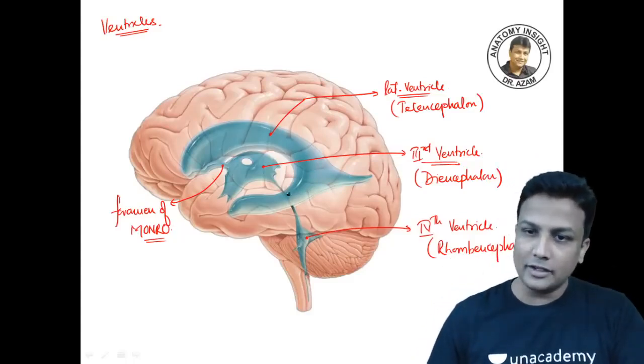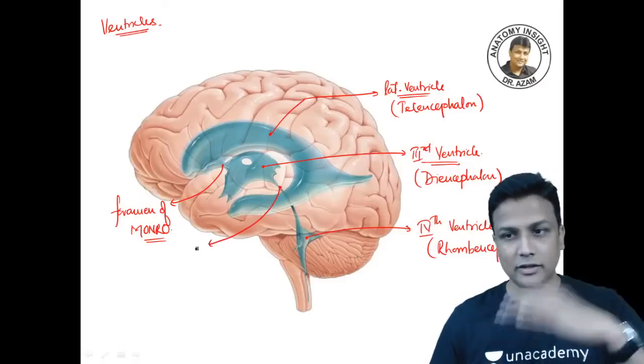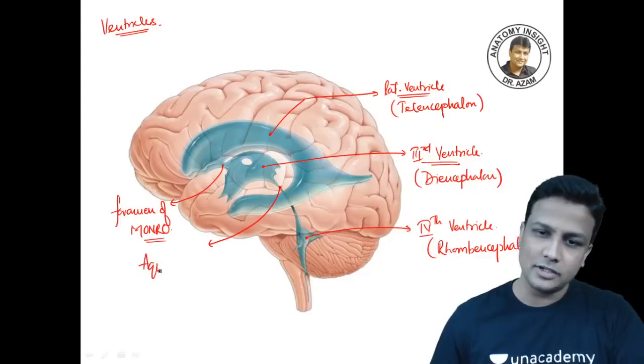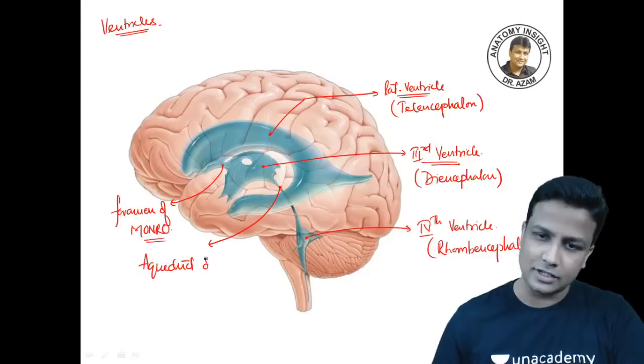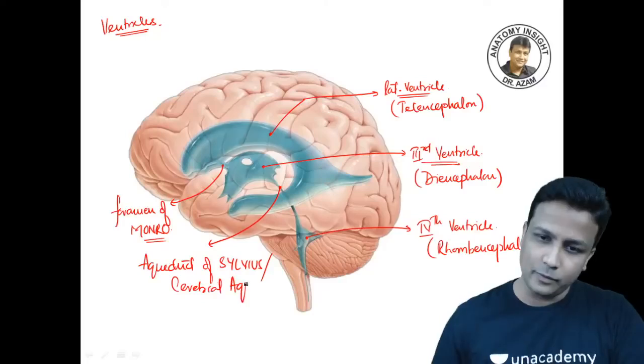And the fourth ventricle, you can clearly see this duct here. It is connecting the third ventricle with the fourth ventricle, and that is known as the aqueduct of Sylvius, which is also known as the cerebral aqueduct, guys.